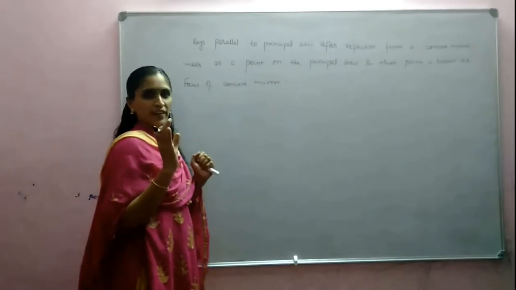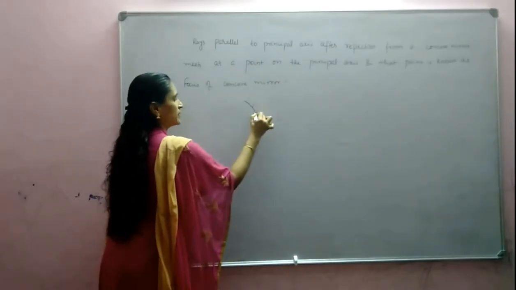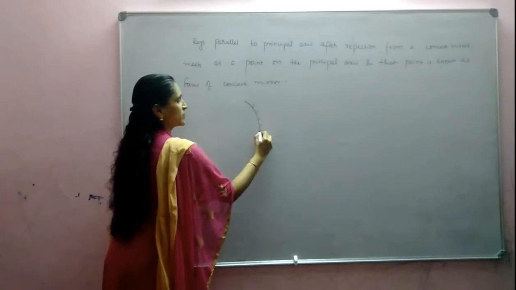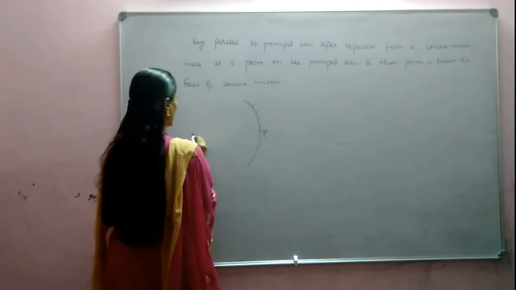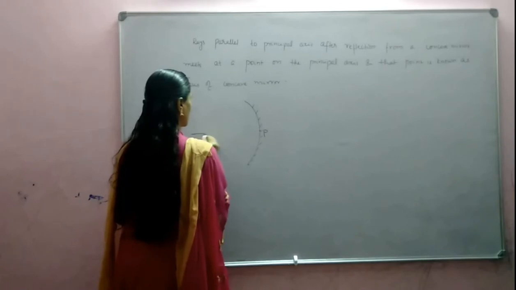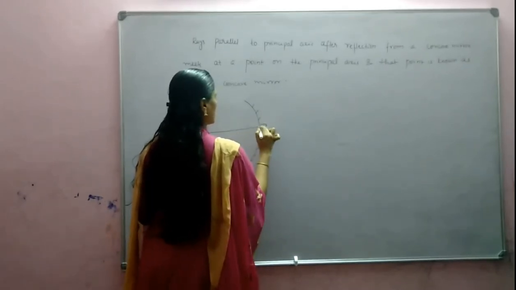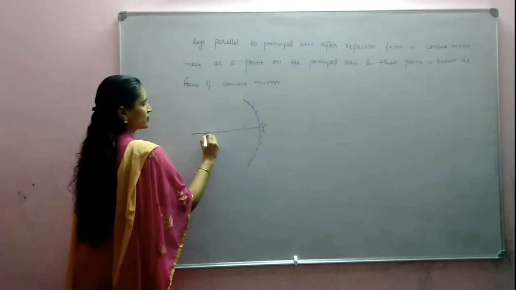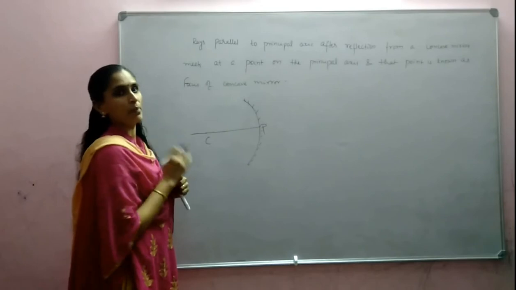So, in order to define focus, here we are considering a concave mirror. The center point is known as pole. The line passing through center of curvature and pole is known as the principal axis.